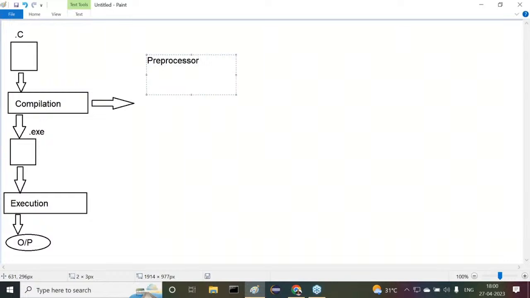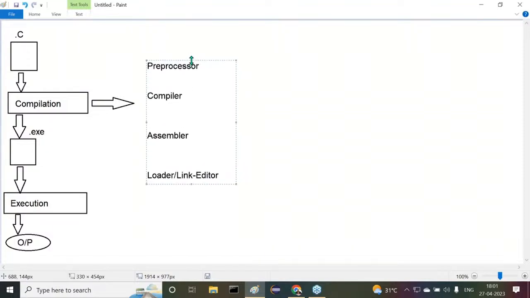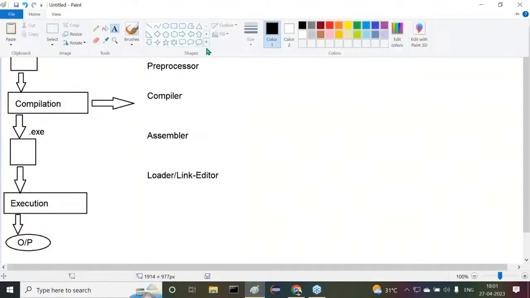Next one after that is the compiler. After that, assembler. Then after that, loader, link editor. That's it. Observe carefully.